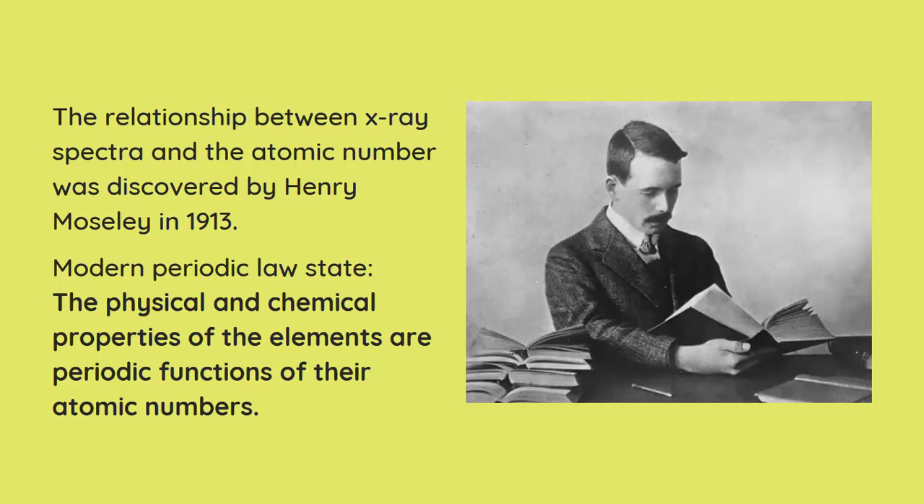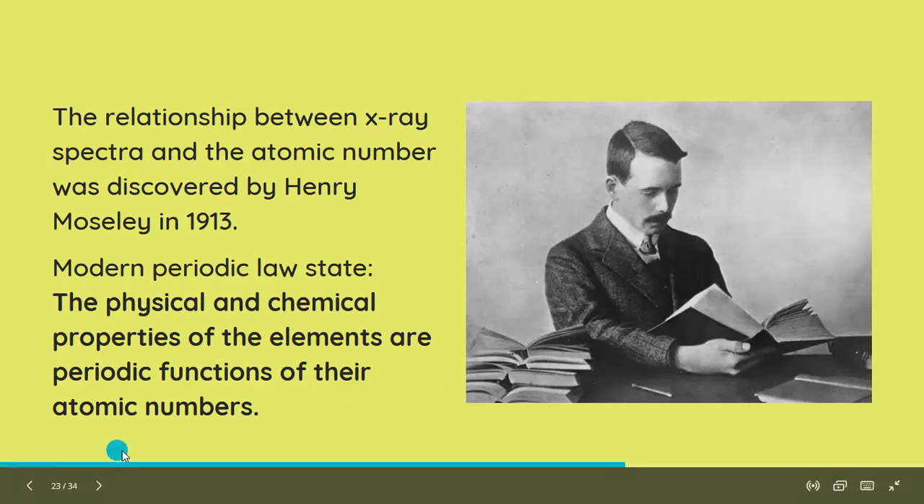And so the modern periodic law was proposed. It states that the physical and chemical properties of elements are periodic functions of their atomic numbers. In Mendeleev's periodic law, if you remember, it was pretty much the same sentence, but it had atomic mass as the words in the end, because there the atomic mass was considered.